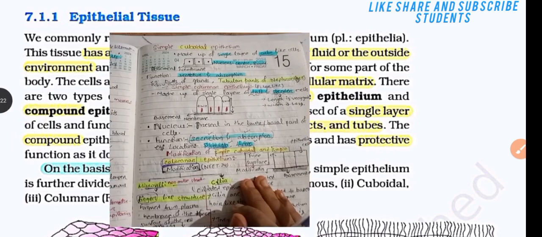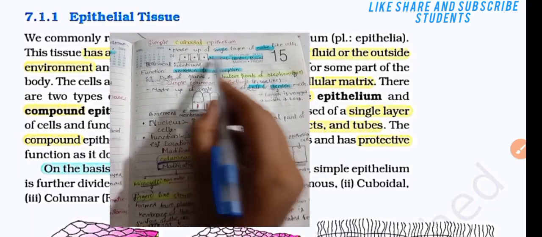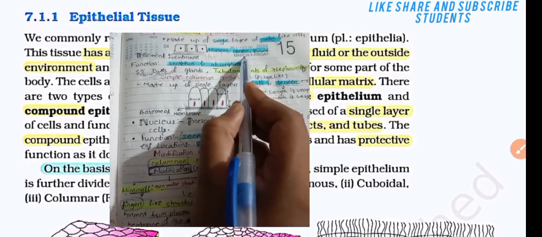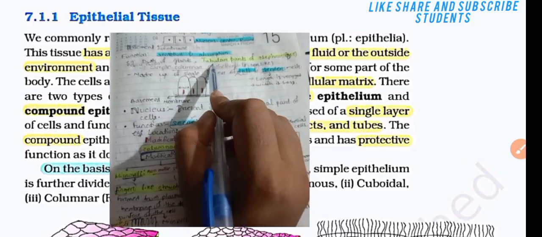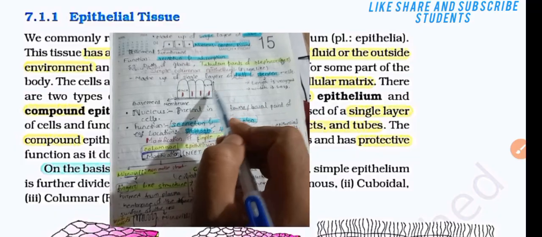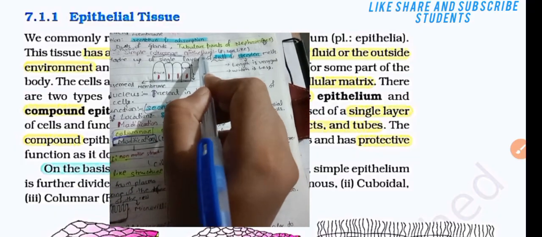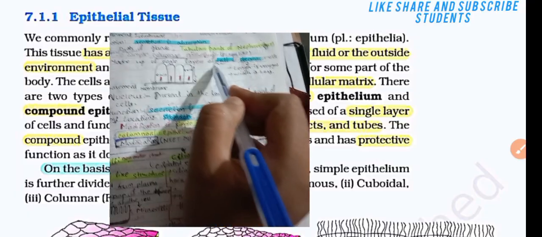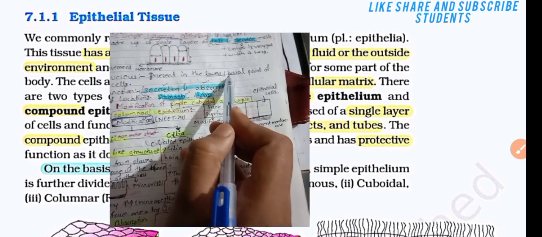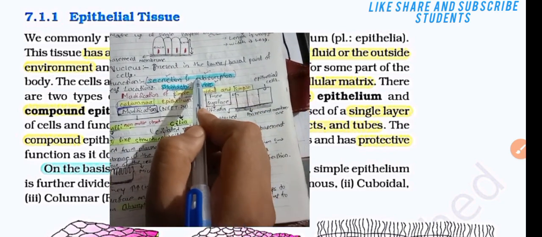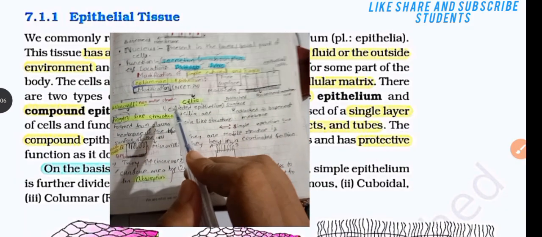Here is the simple cuboidal epithelium. A single layer of cube-like cells is present. The nucleus is present at the center and is round, and its function is secretion and absorption. It is present in the tubular parts of the nephron. Then we move to simple columnar epithelium. Pillar-like, tall and slender cells are present, with the nucleus at the lower part of the cell, and its function is secretion and absorption. Then there is a modification.